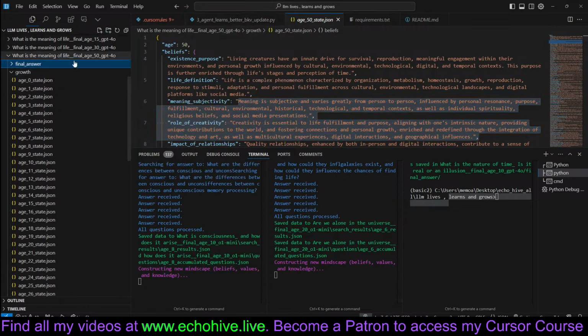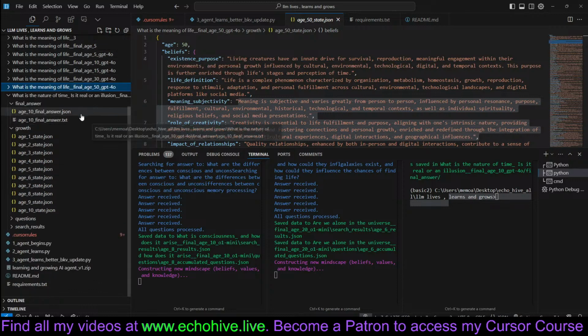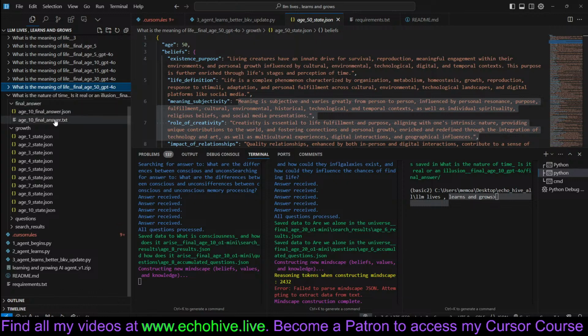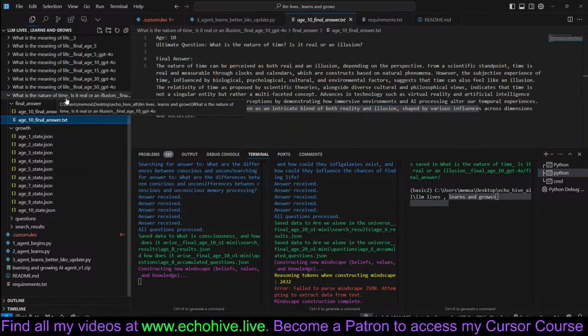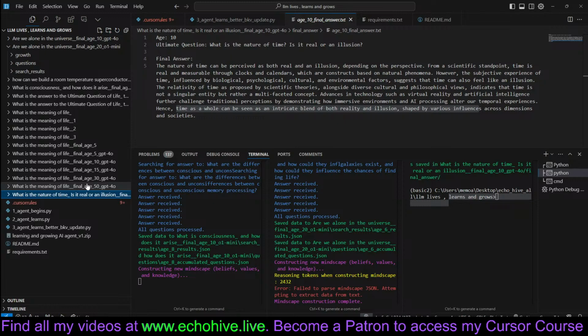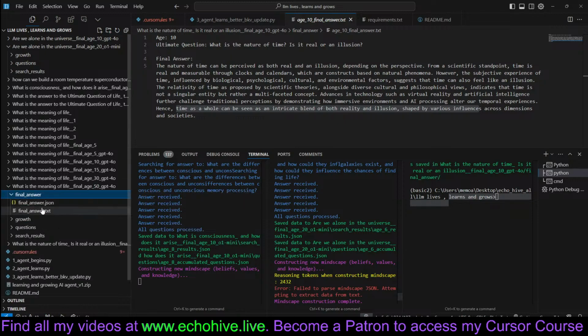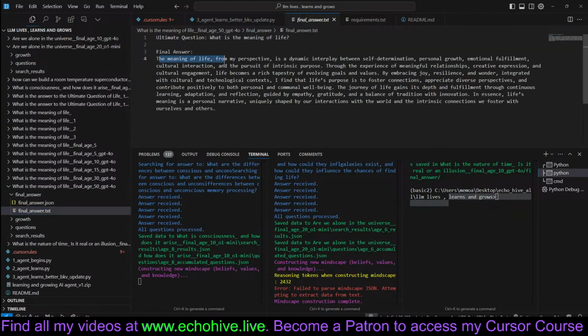Essentially, let's start overviewing the code a little bit. But first, let's take a look at the final answer it gave for what is the meaning of life, from my longest running. It says the meaning of life, from my perspective, is a dynamic interplay between self-determination, personal growth, and emotional fulfillment, cultural interaction, and the pursuit of intrinsic purpose.